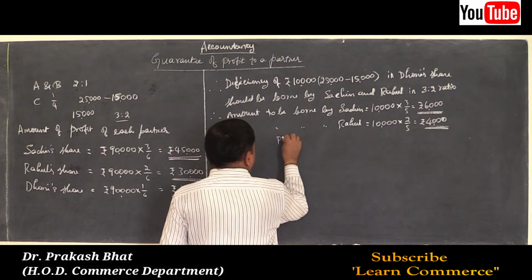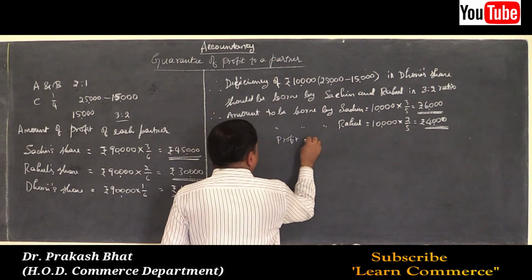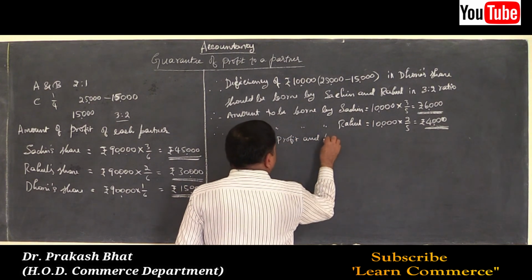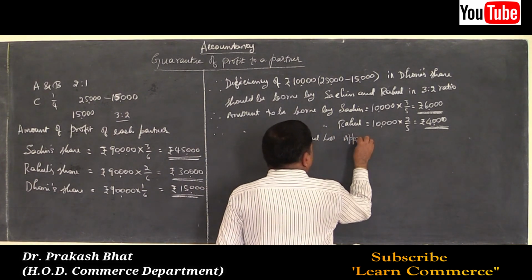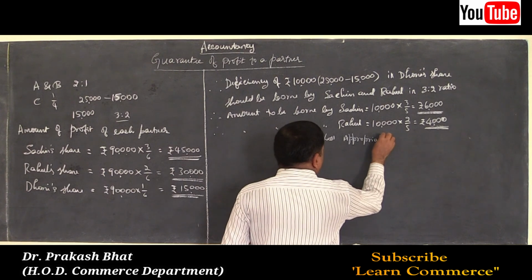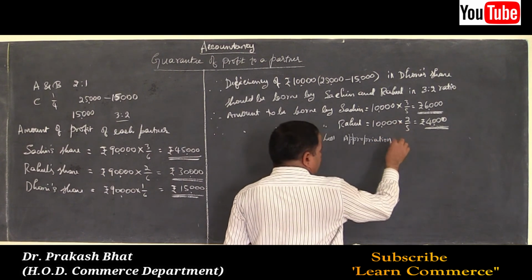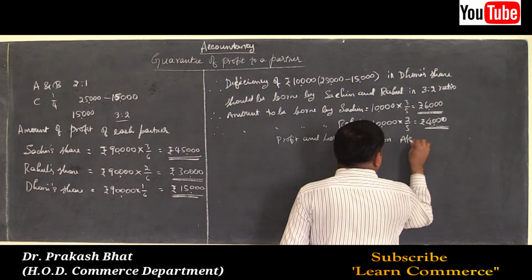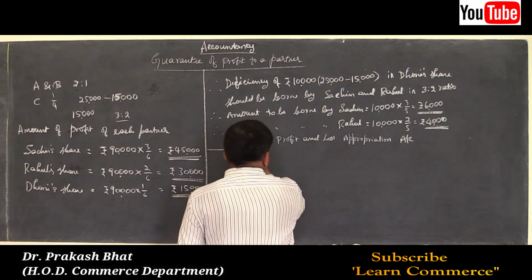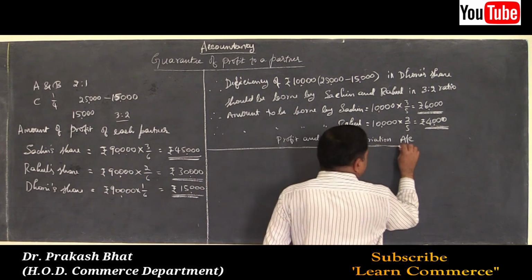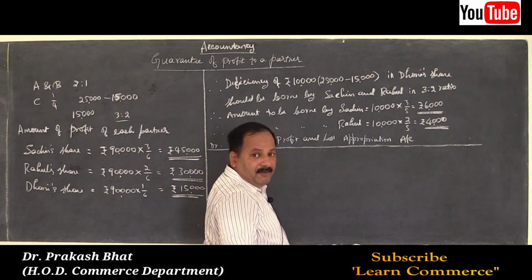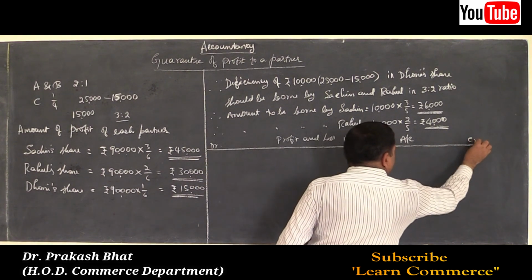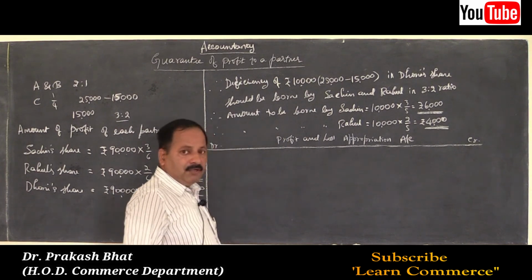Let me prepare here. Working note is ready. Profit and loss appropriation account. Draw the format. It's like a ledger account. So debit credit. Draw the columns.